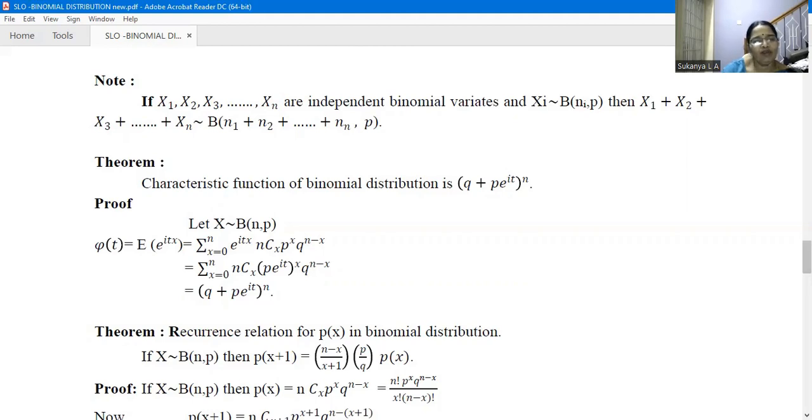But here the value of p(x) is nCx p^x q^(n-x), which we substitute here. So in the next step, e^(itx) and p^x we can combine and write as (p e^(it))^x times q^(n-x), which is the expansion of the binomial theorem (q + p e^(it))^n. So we have derived the characteristic function of the binomial variate.